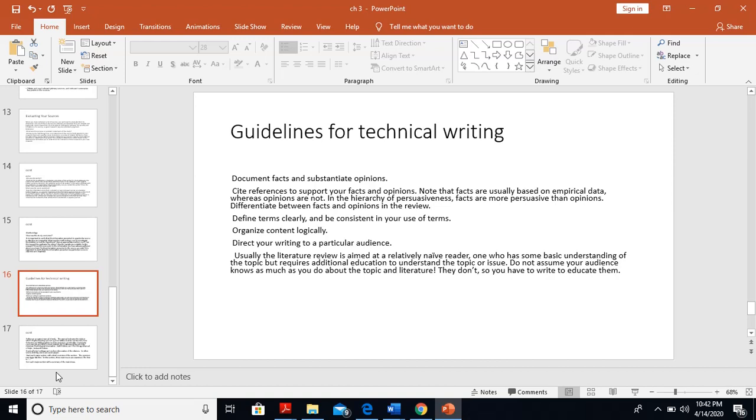Organize content logically. Direct your writing to a particular audience. Usually, the literature review is aimed at relatively new readers, one who has some basic understanding of the topic but requires additional education to understand the topic or issue. Do not assume your audience knows as much as you do about the topic and the literature, because they do not. So you have to write to educate them.